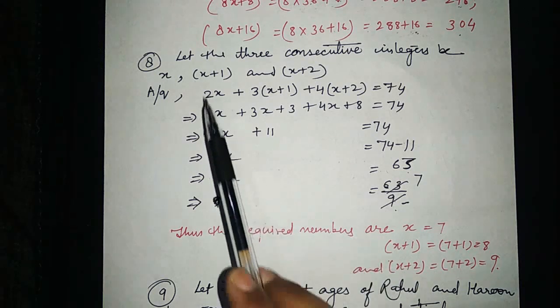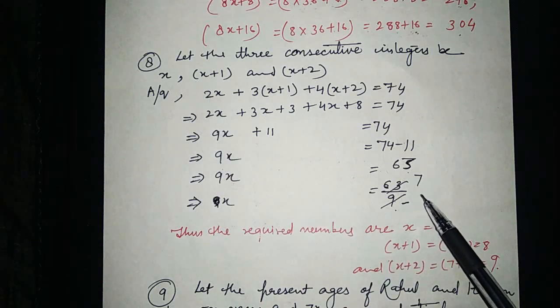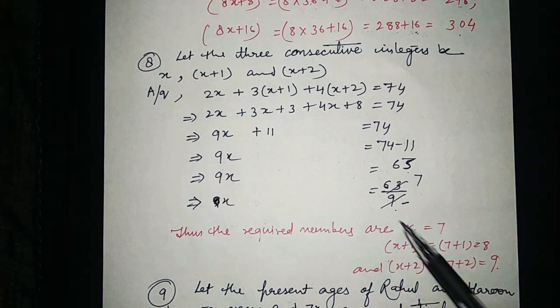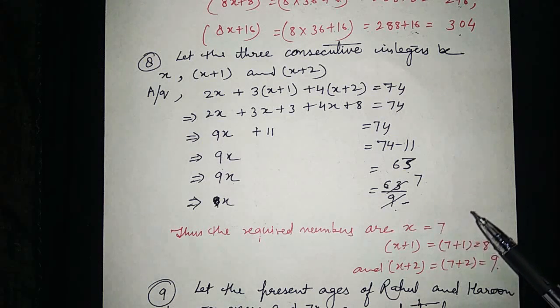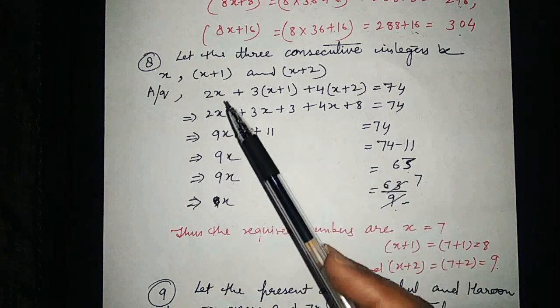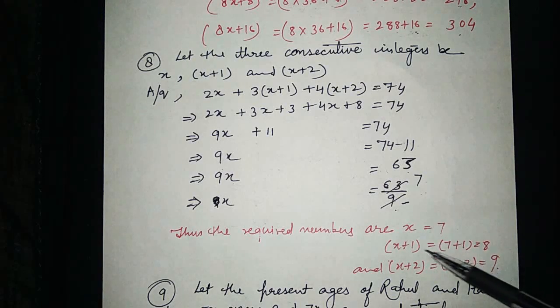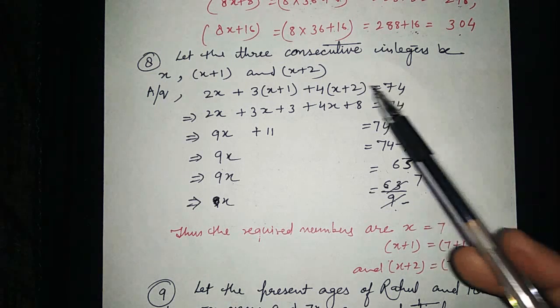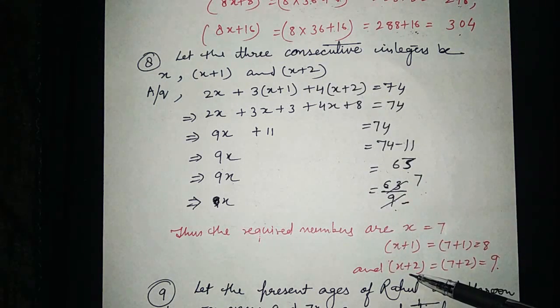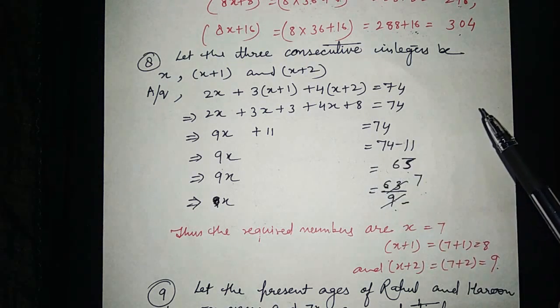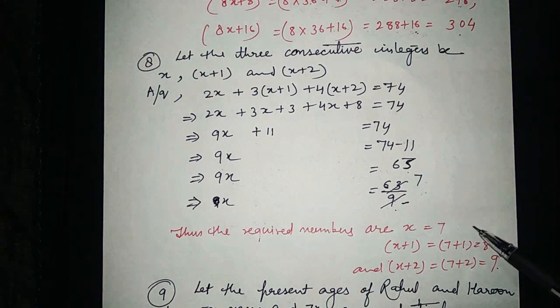Now see, for the first integer we have already got x is equal to 7. For the second integer x plus 1, this 7 we will put here: 7 plus 1 is equal to 8. For the third integer x plus 2, what we have to do? 7 plus 2 is equal to 9. So the required 3 consecutive integers are 7, 8 and 9.